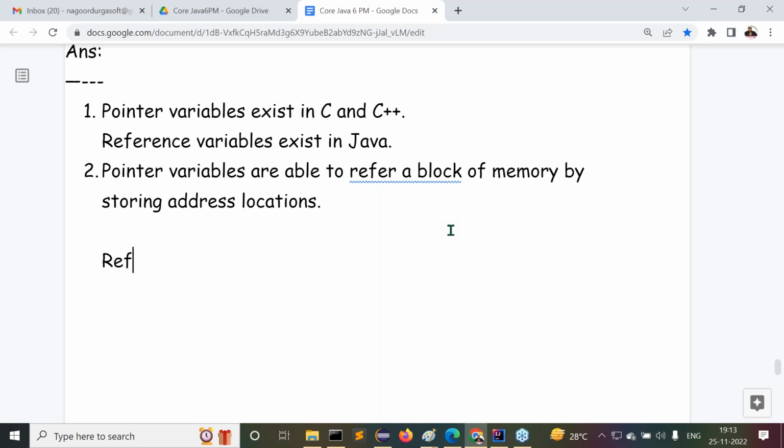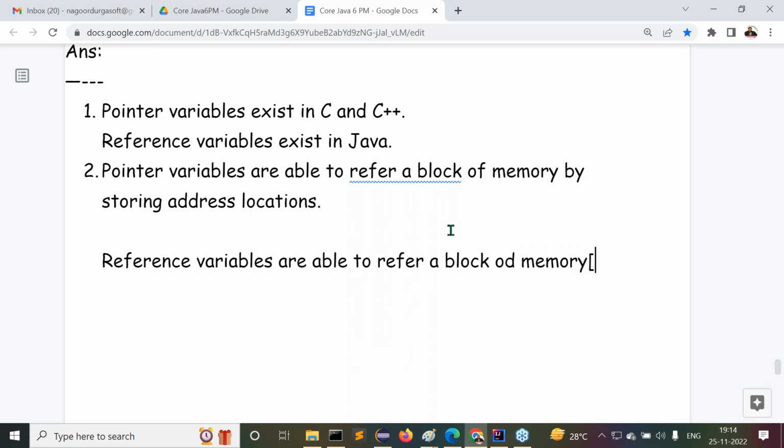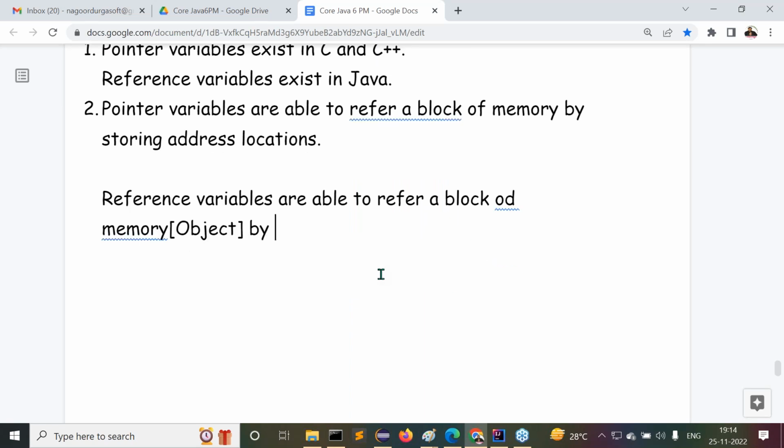Reference variables are able to refer a block of memory inside an object by storing its reference value. By storing object's reference value. Understand clearly?